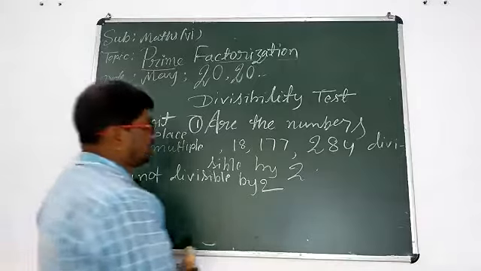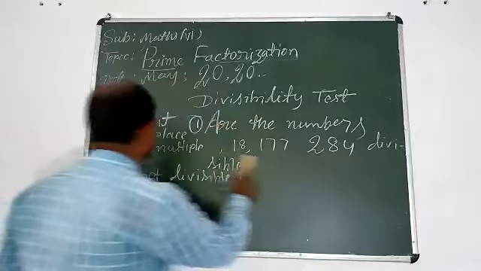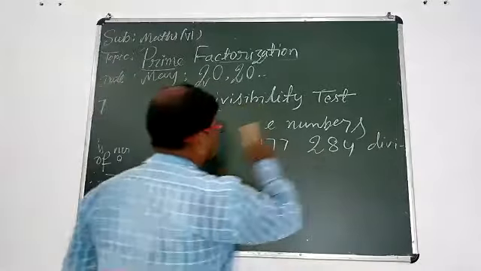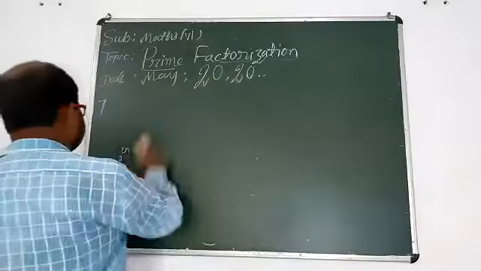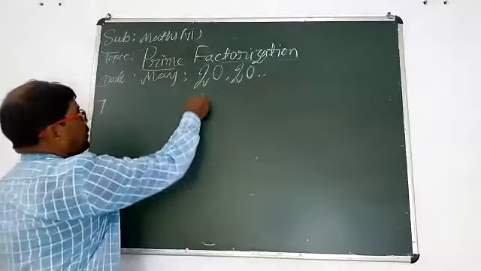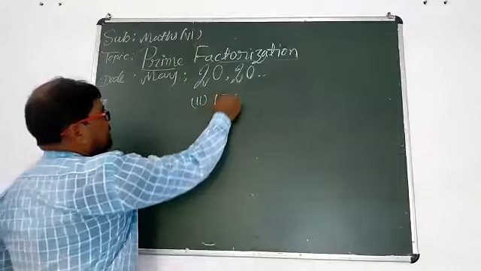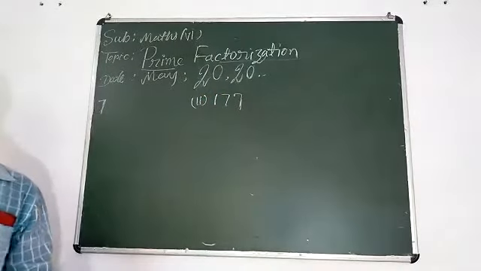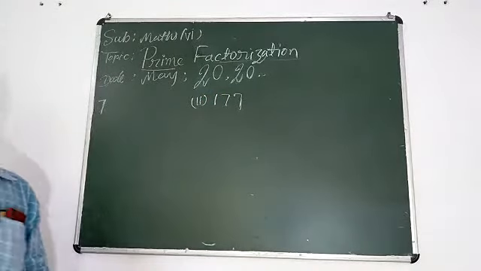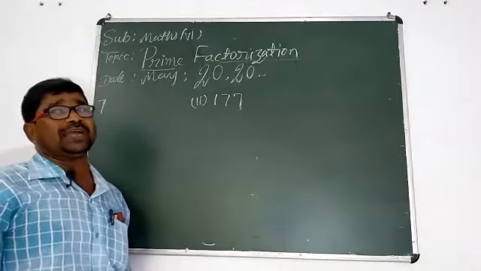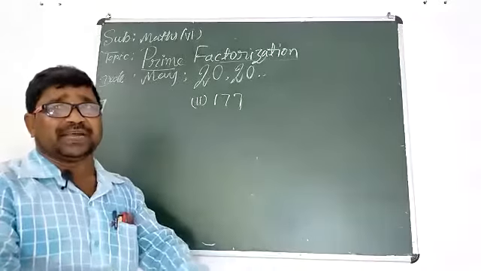Now we should guess about 177. Is this number divisible by 2? Not divisible. Why? We should give our reason.